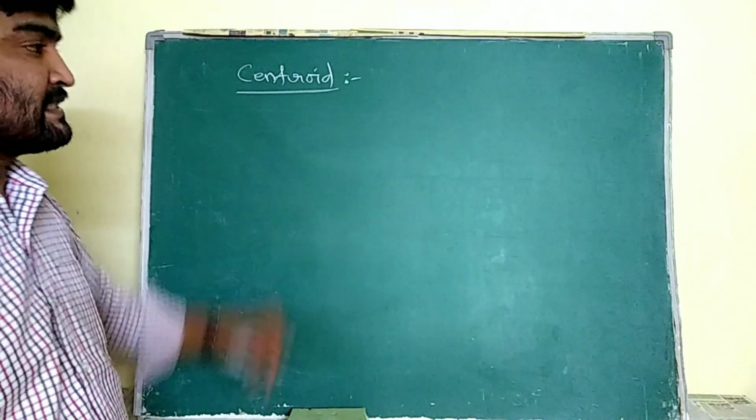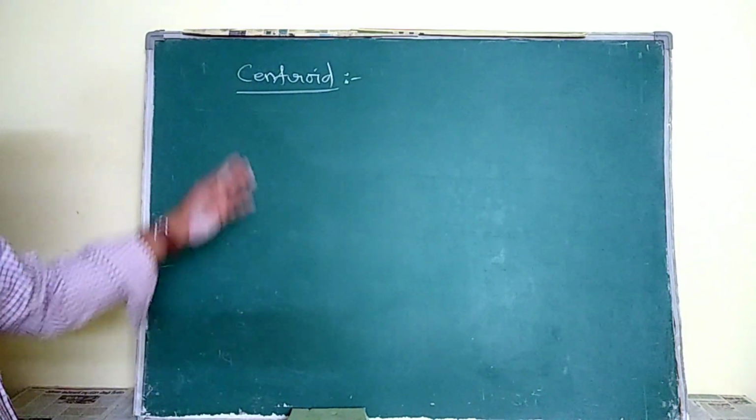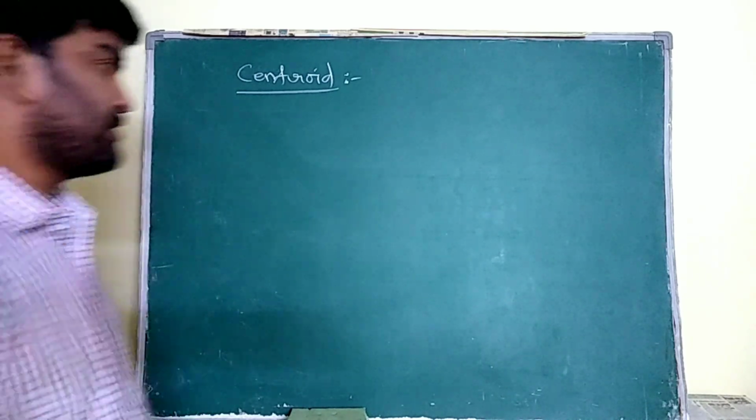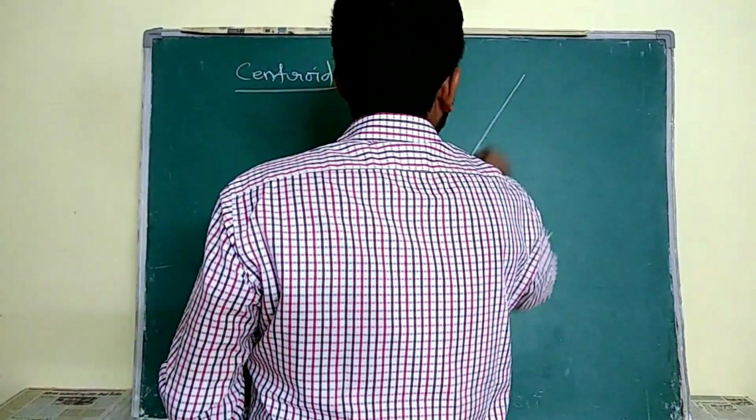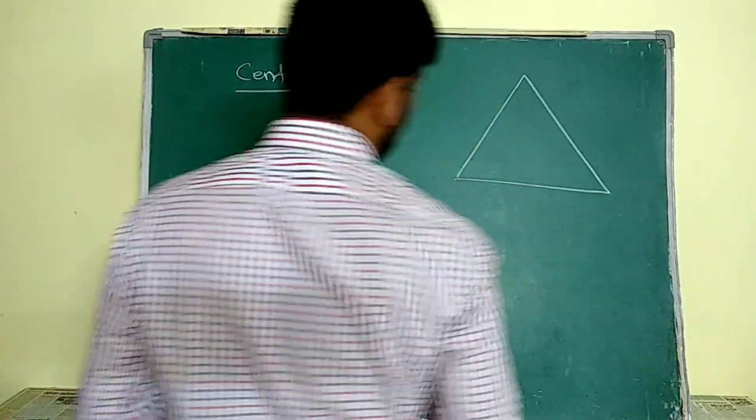Next, the centroid. What is the centroid? First we are going to discuss it, then we are going to find the formula for the centroid. Centroid means the concurrent point of the medians of a triangle.